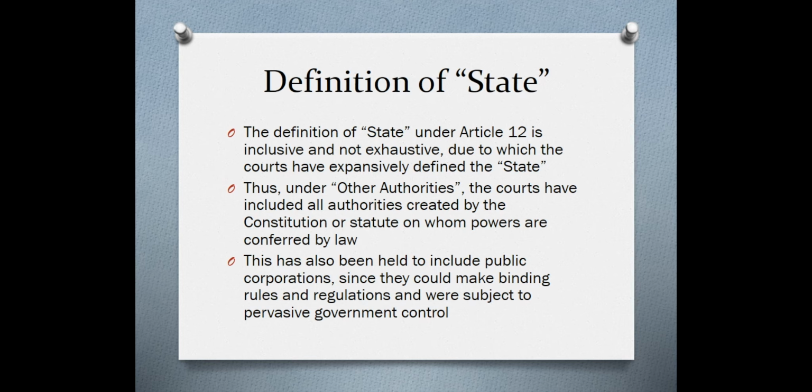Okay? This has also been held to include public corporations, since they could make binding rules and regulations and are subject to pervasive government control. Now, public corporations are basically corporations where the government holds 50% or more of the shareholding. That is to say, they are the controlling authority behind the public corporation. Okay, now public corporations, since they can make binding rules and regulations, are also held to be included under the definition of state.